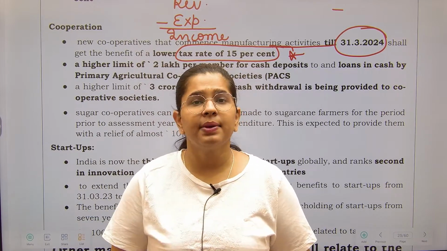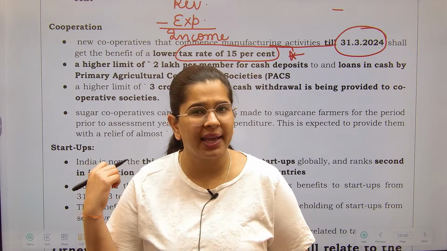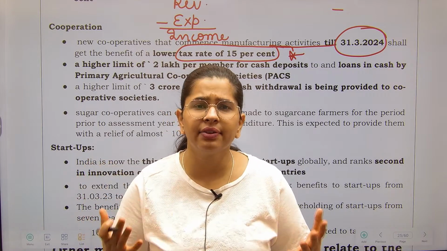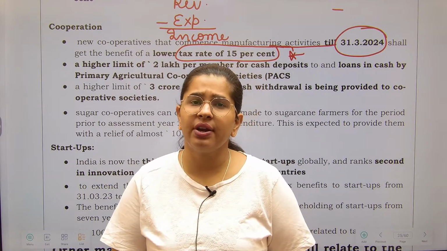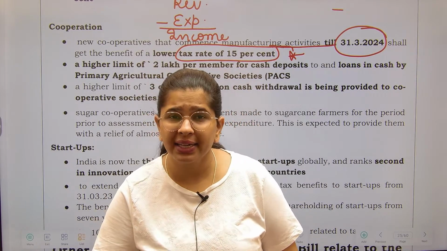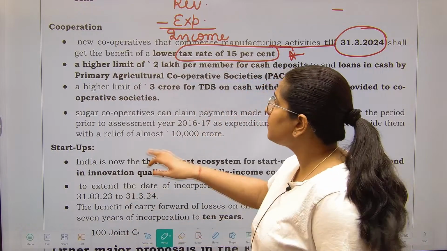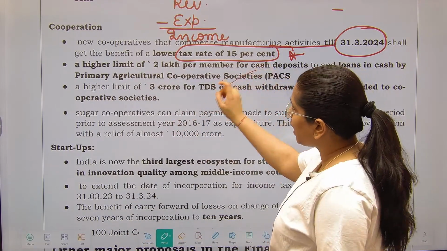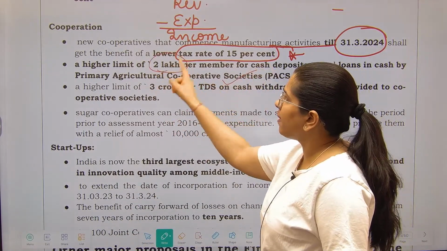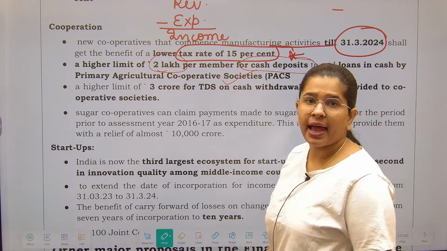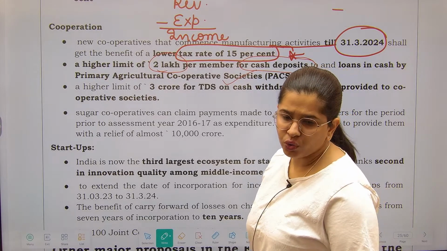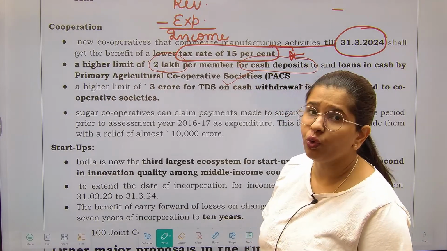But there are some peculiar conditions, like primary agriculture credit societies, which work at the village level, at the block level. People there generally transact in cash. Hence these credit societies have been allowed 2 lakh per member as the maximum cash deposit, and loans in cash are also allowed to them.